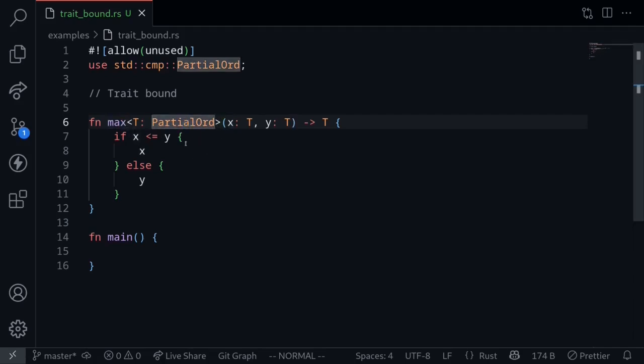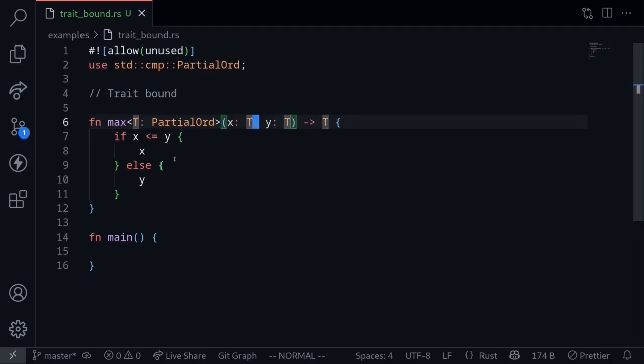In other words, any types that can be compared. Now we can use this function to get the maximum of the values. And of course, for the type T, we can now pass in U32, I32, F32, and also characters. They all implement the partial order trait. This is a simple example of a trait bound. It specifies that the type we pass in will implement some other trait.